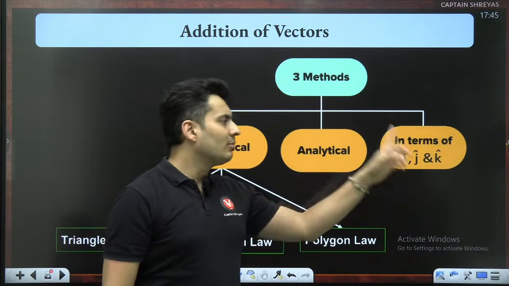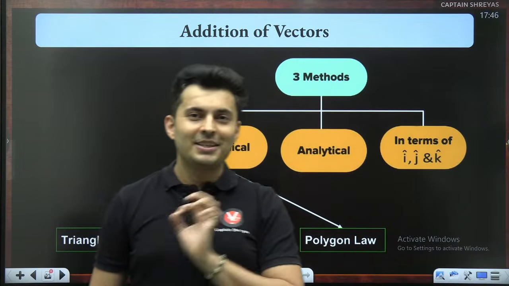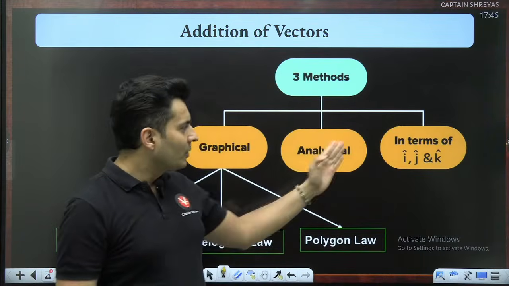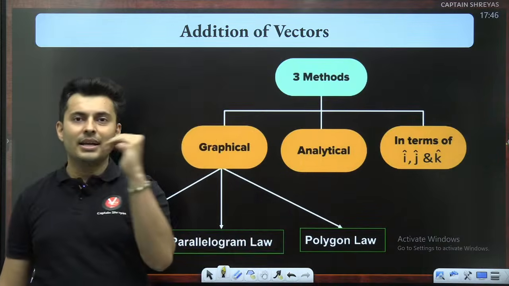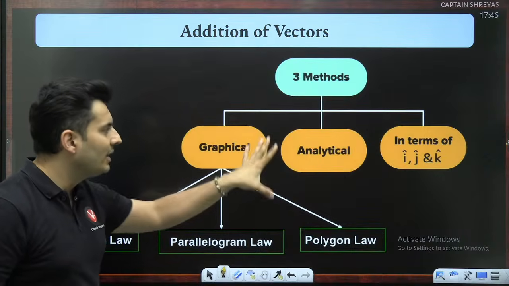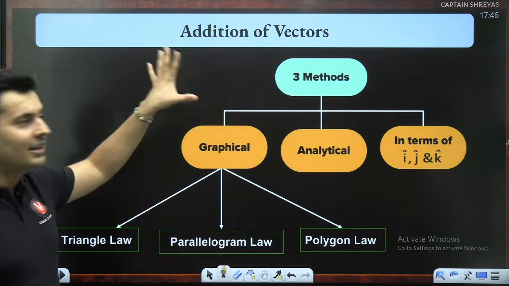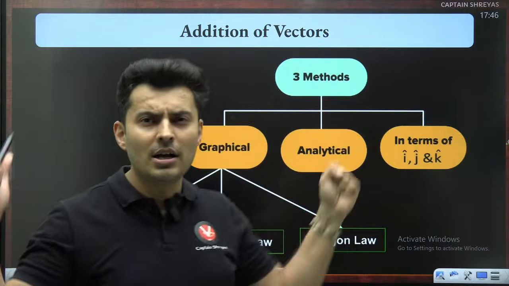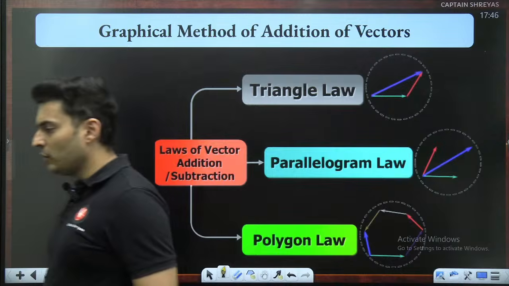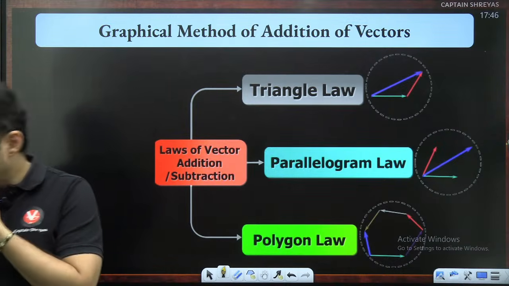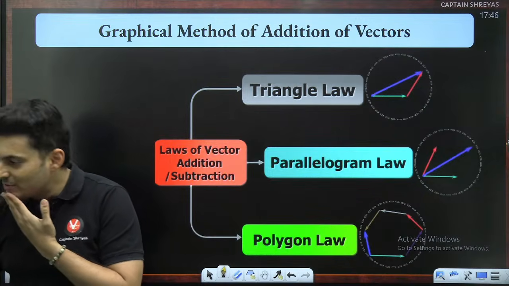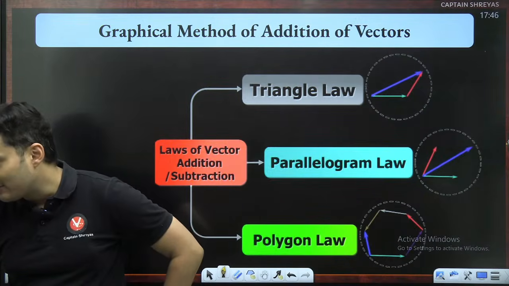The third way is in terms of i, j, k. Remember i, j, k? The special unit vectors, rectangular components. Exactly. So using those components, you can get the resultant vector. So we're going to see how to use all these techniques to find the resultant, to find the net of the three vectors. Okay, so let's try to find that out. And the first one which we are going to focus on is basically the geometrical way or the graphical way.